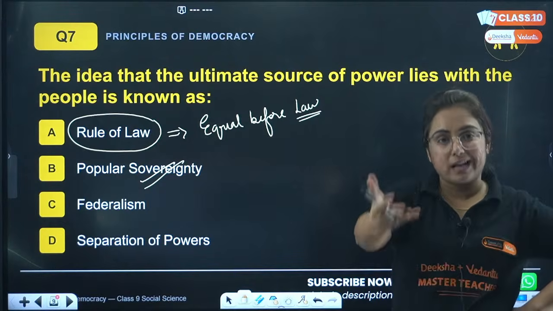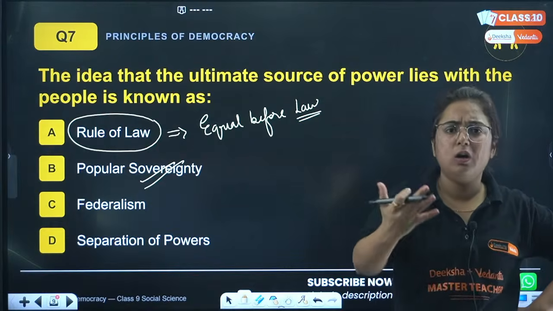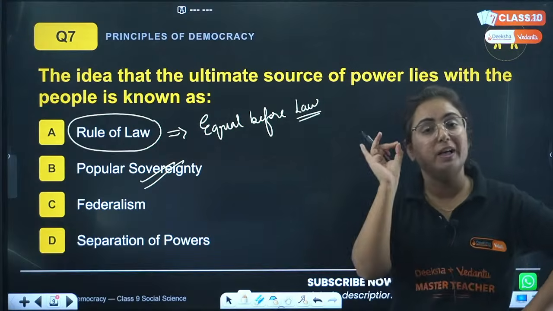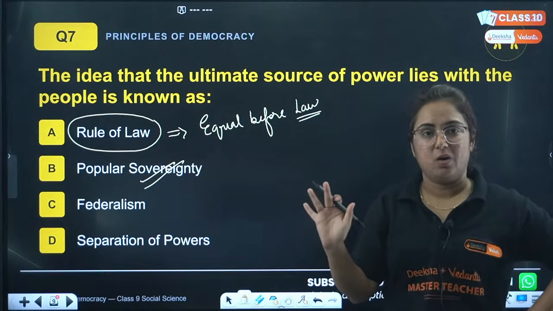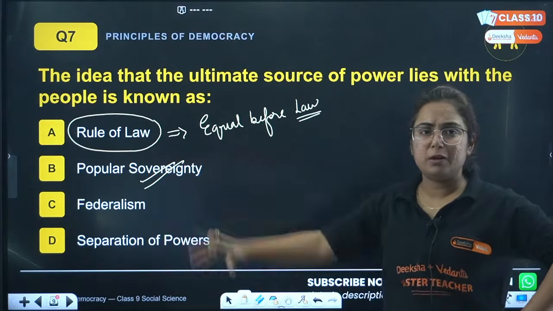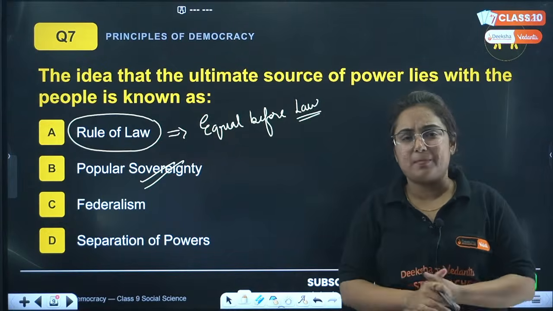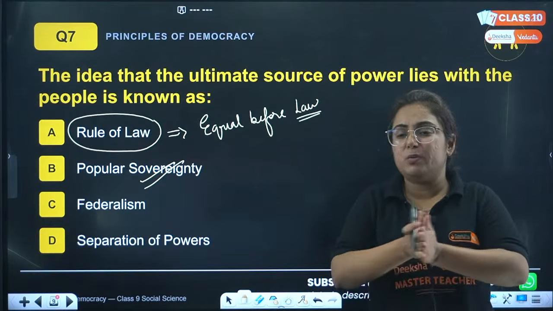And if you commit a crime or do anything wrong according to the law, then you will be given punishment once for that crime. It is not like your company gives punishment, the High Court gives punishment, and the Supreme Court gives a punishment separately. No, so everyone will be equal before the law.